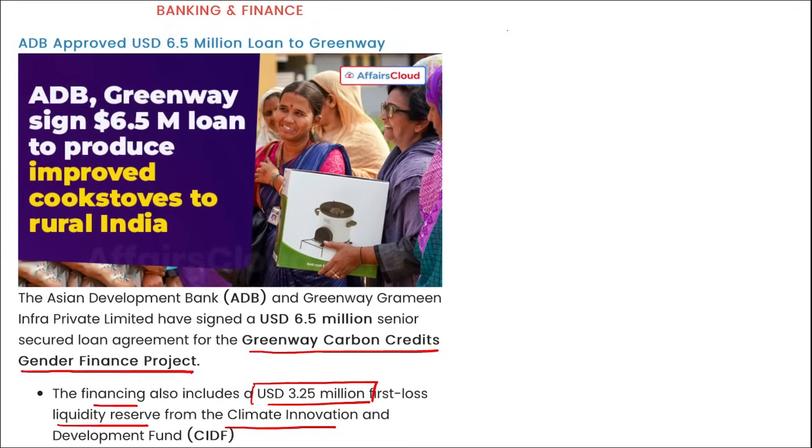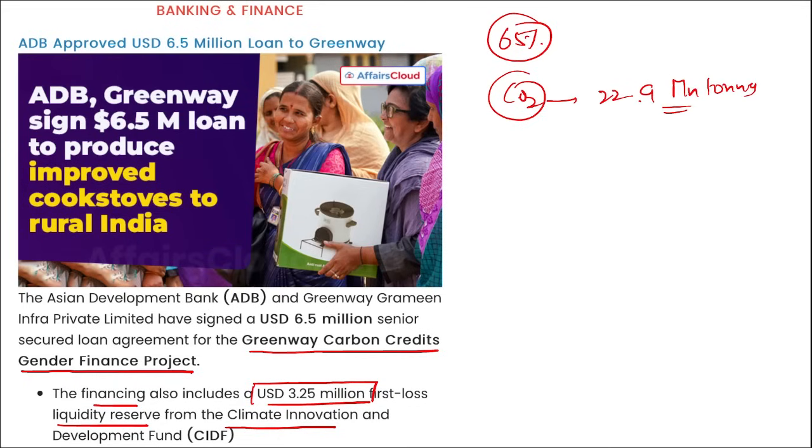Also remember, the improved cook stoves will reduce household fuel consumption by almost 65%, and make the emission smokeless, as well as reduce carbon dioxide emission by almost 22.9 million tons. So it will be better for our environment. It will keep our environment clean, and the pollution being emitted into our atmosphere will be reduced with this.